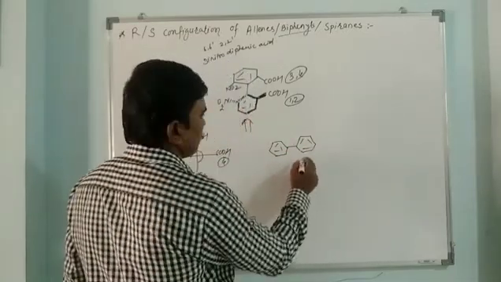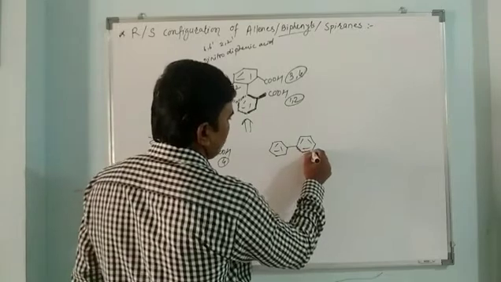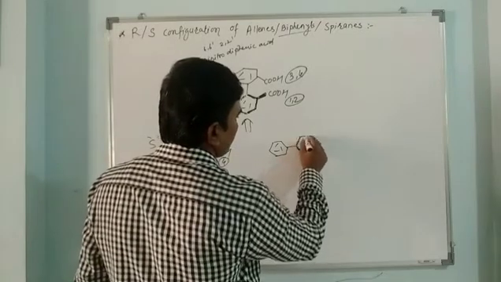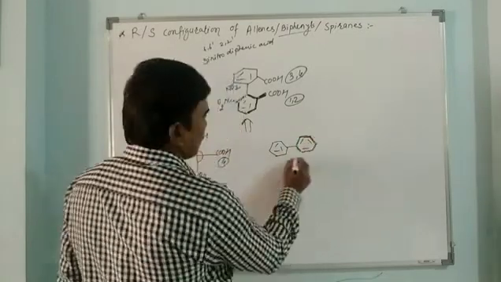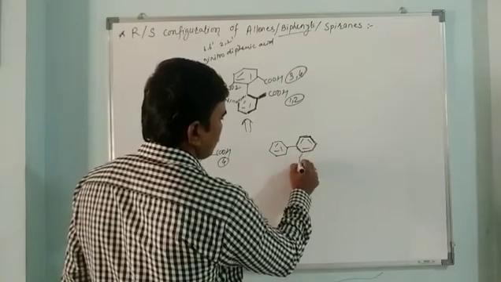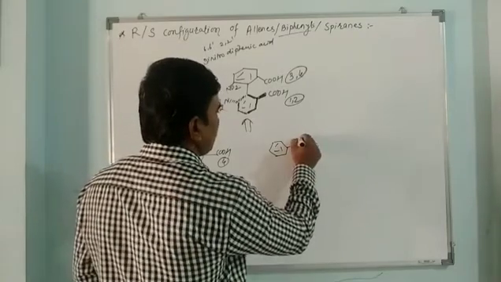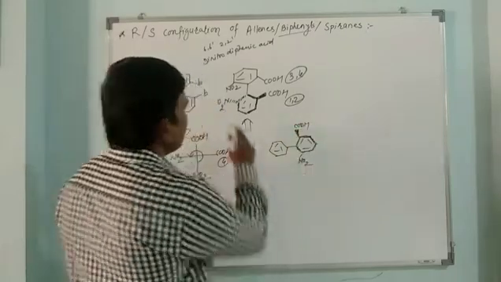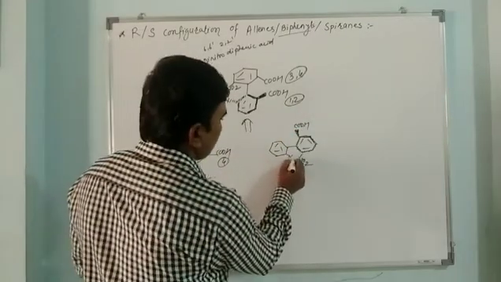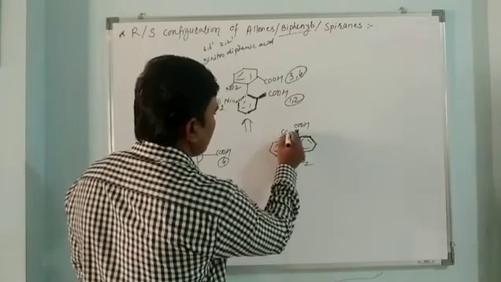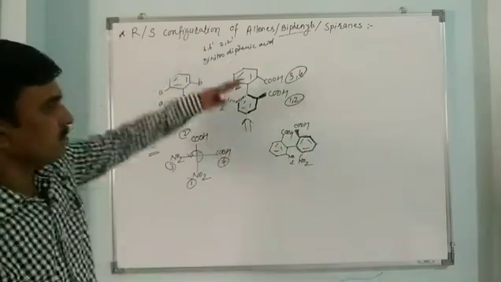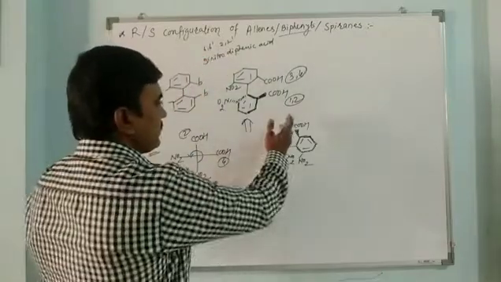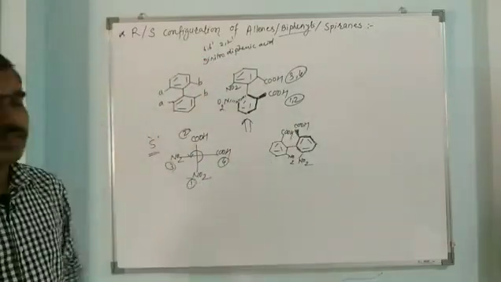Here there is, this is behind, this is front, this is NO2, this is here, front is COOH, here there is NO2, here there is COOH. Same molecule, just we have tilted it in this arrangement.